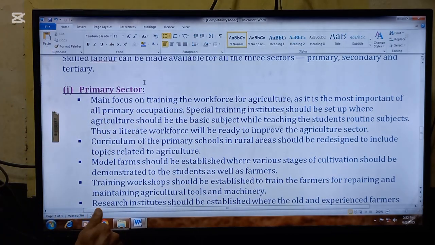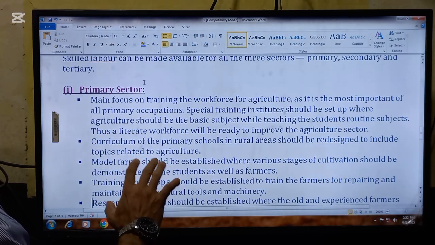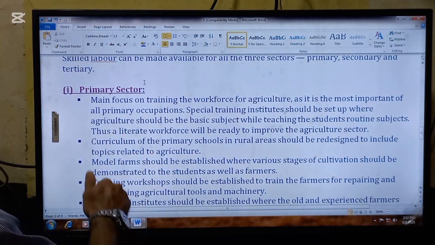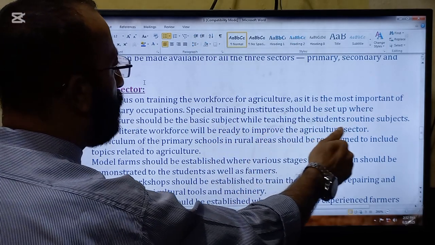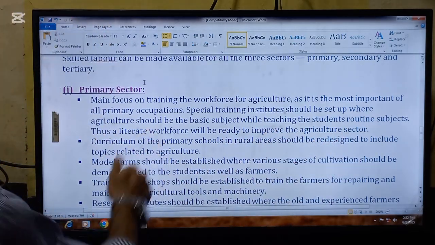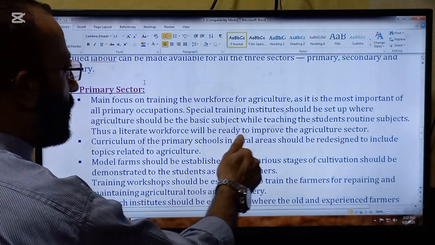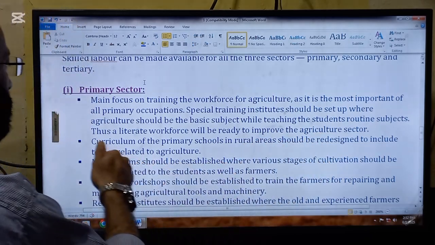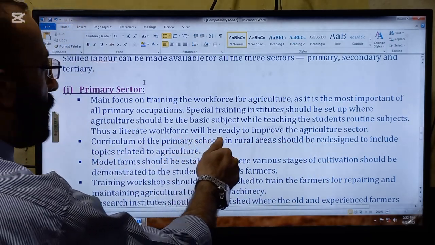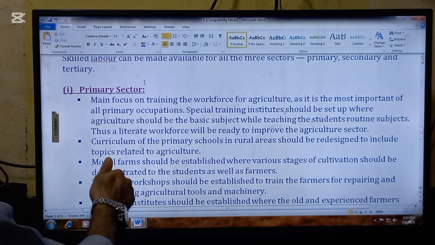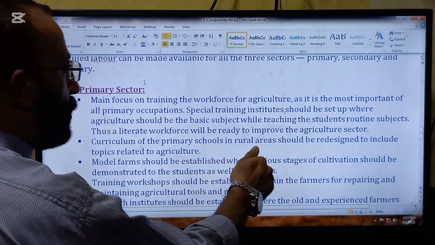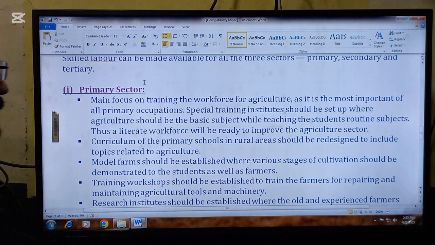Number one, the main focus should be on training the workforce for agriculture, as it is the most important of all primary occupations. Special training institutes should be set up where agriculture should be a basic subject while teaching the students routine subjects. Thus, a literate workforce will be ready to improve the agriculture sector.